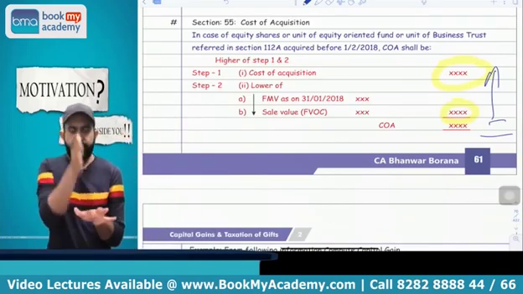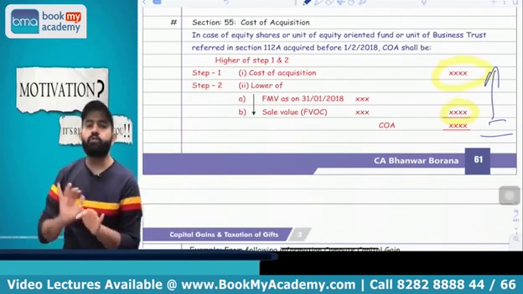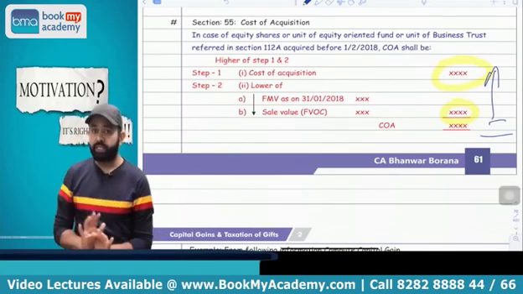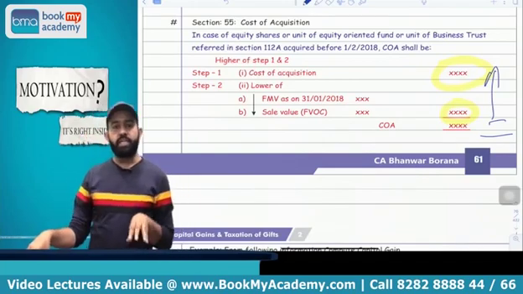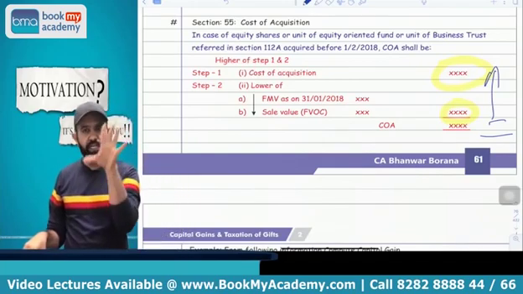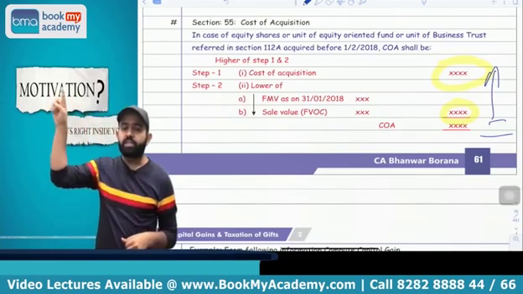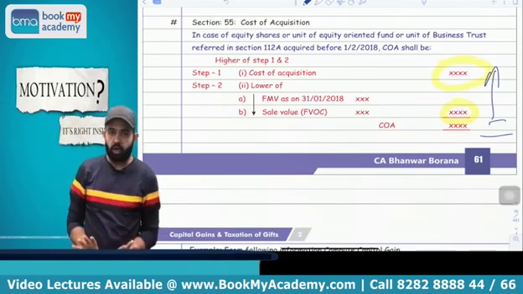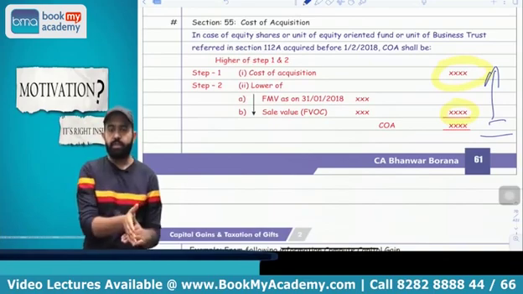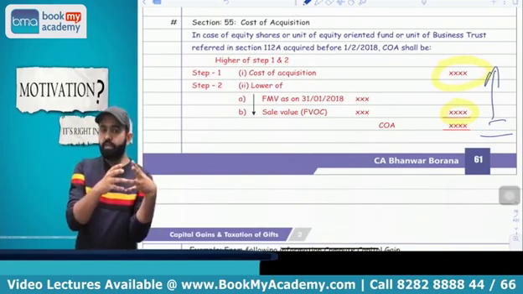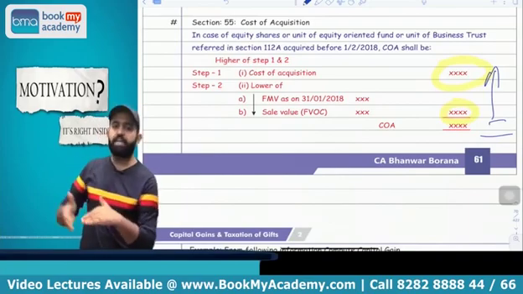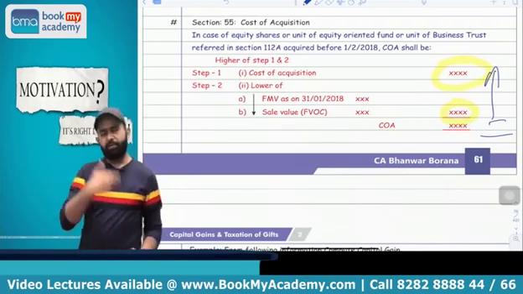If you acquire the shares or units before 1st Feb 2018, because the Finance Bill 2018 was introduced by Arun Jaitley on the 1st Feb 2018, and before that you know there was section 10(38) and capital gain was exempt. There was no capital gain. They introduced the capital gain. So they are giving the benefit that whatever the FMV as on 31st Jan 2018, that will be treated as the cost.